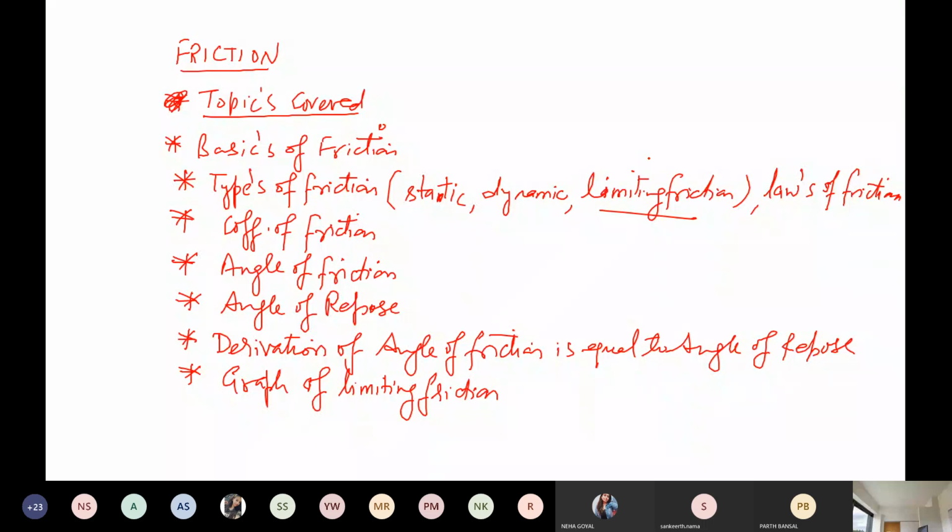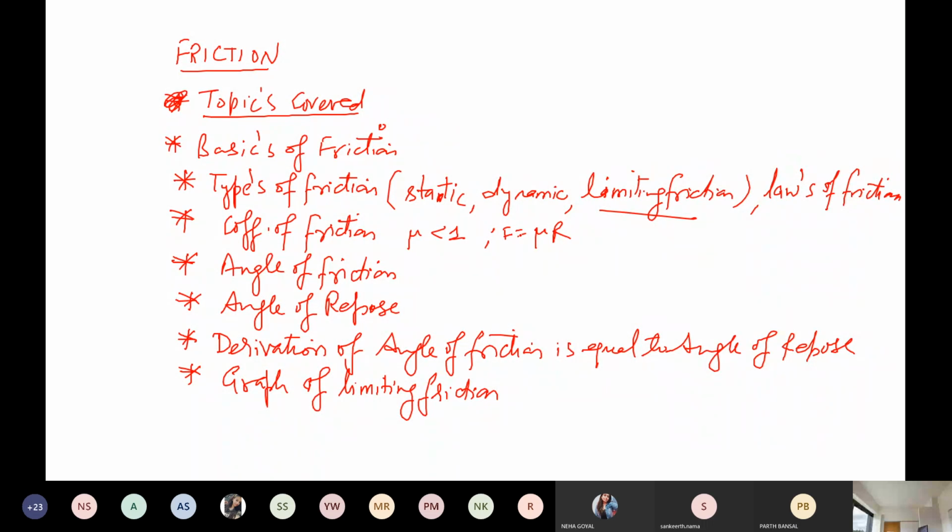Then the coefficient of friction, you know it very well. It is very simple. It is denoted by mu, and its value is always less than 1. Simply, F is equal to mu into R, where mu is the coefficient of friction, F is the force of friction which is applied, and R is the normal reaction of that particular object with the surface.